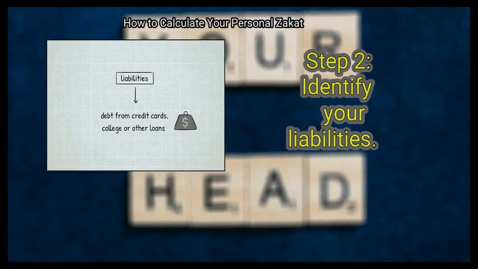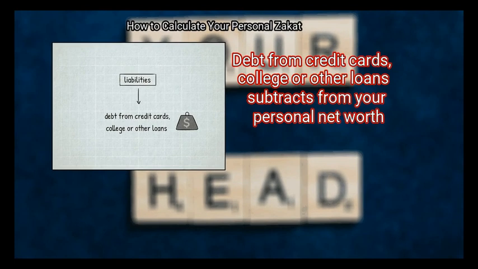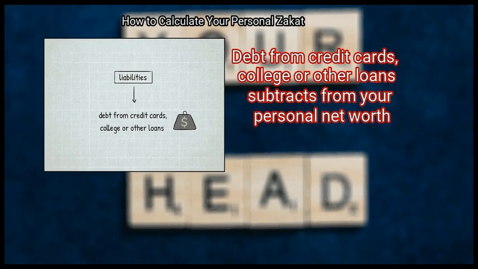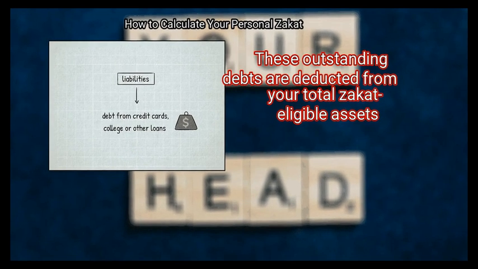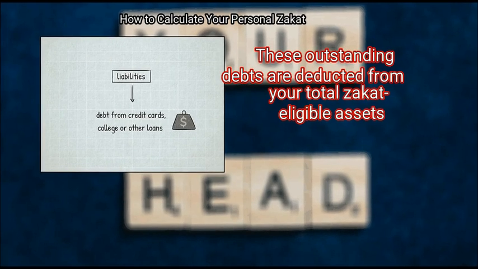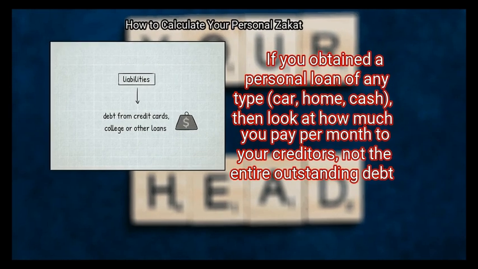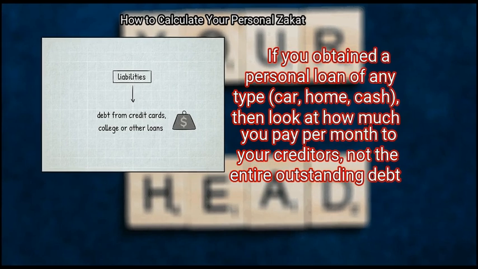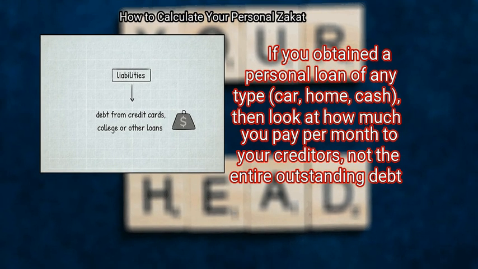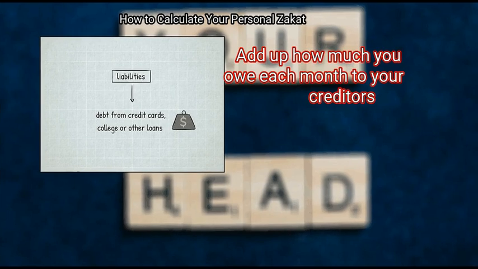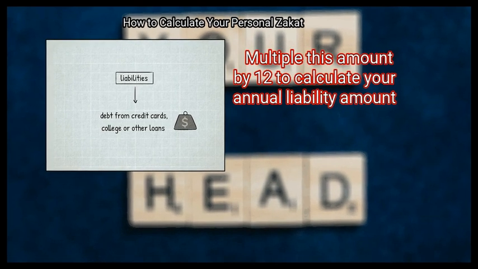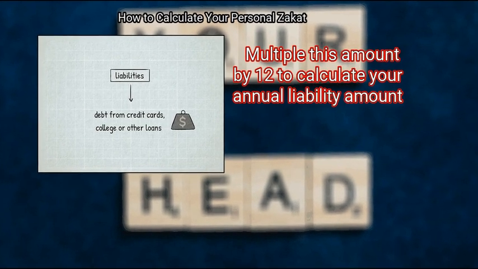Step 2. Identify your liabilities. Debt from credit cards, college or other loans subtracts from your personal net worth. These outstanding debts are deducted from your total zakat eligible assets. If you obtained a personal loan of any type, car, home, cash, then look at how much you pay per month to your creditors, not the entire outstanding debt. Add up how much you owe each month to your creditors. Multiply this amount by 12 to calculate your annual liability amount.